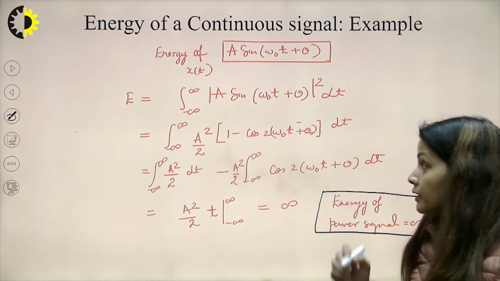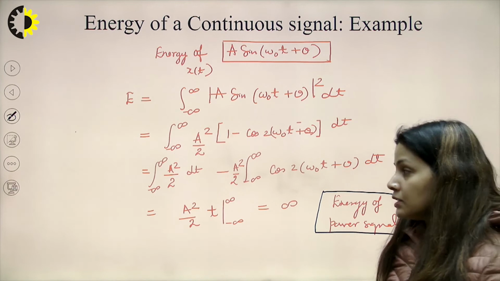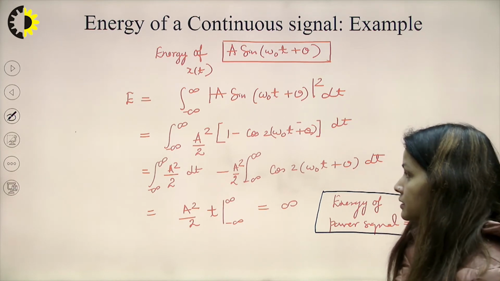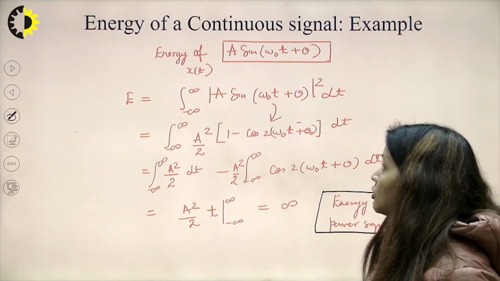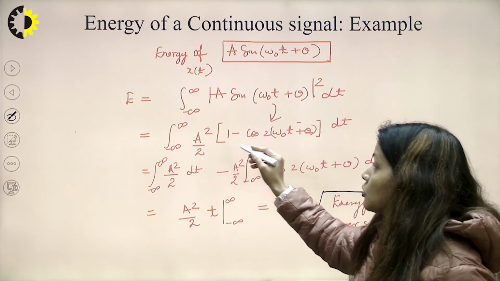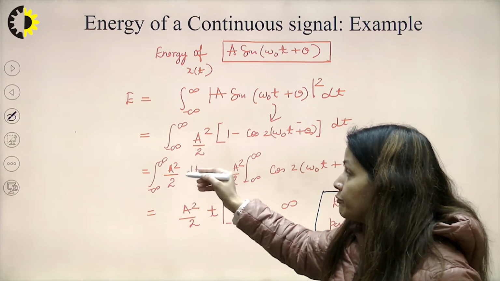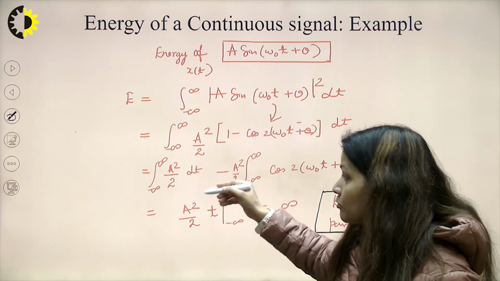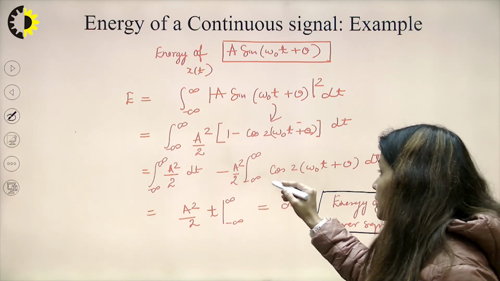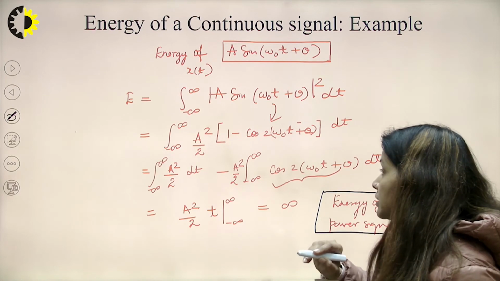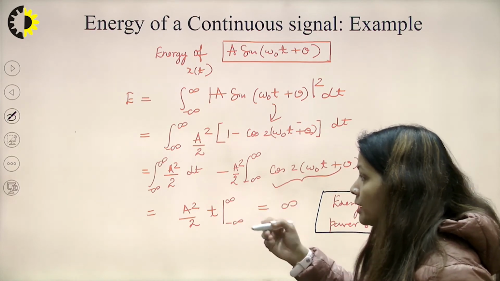I have calculated the energy of this same signal, and as I can see I have converted this sin square omega naught t plus theta in terms of cos 2 theta, and hence minus infinity to infinity I have put the limits, calculated the value, and now this I say is going to be 0, as previously we have applied the same rule.